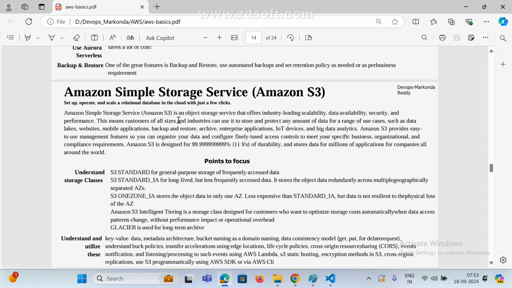The main thing is that we can store any type of data.